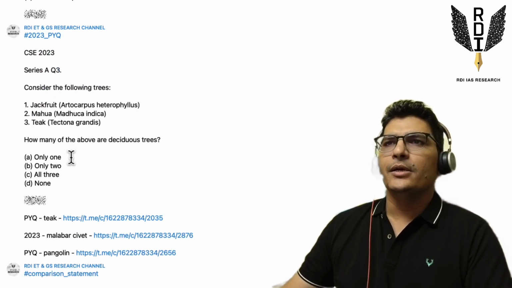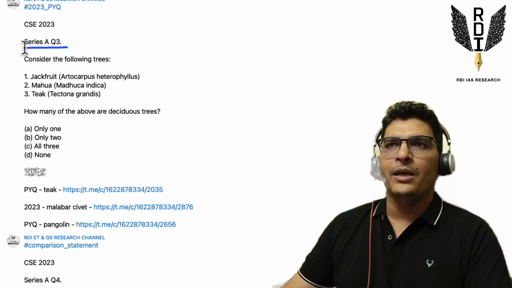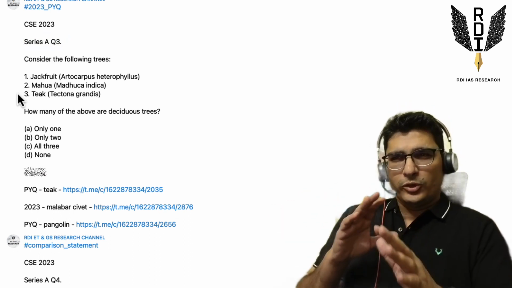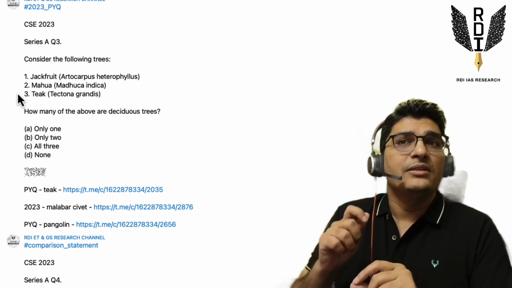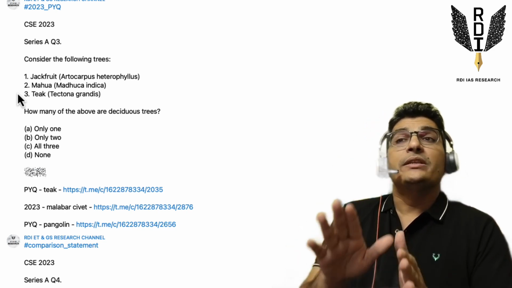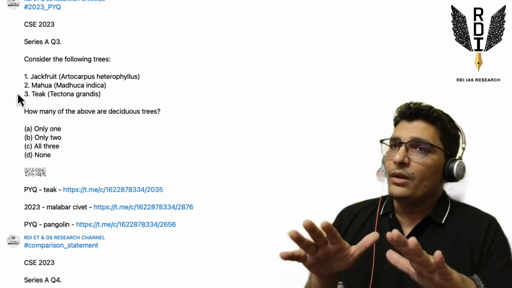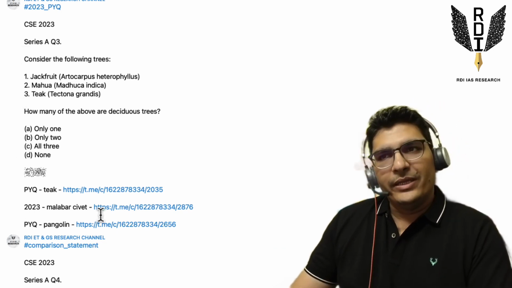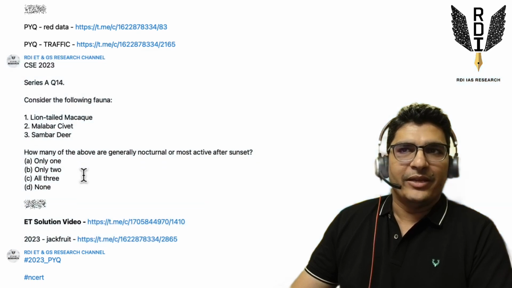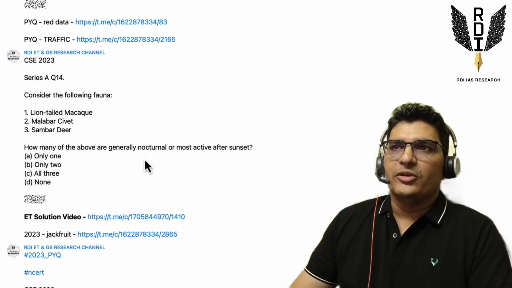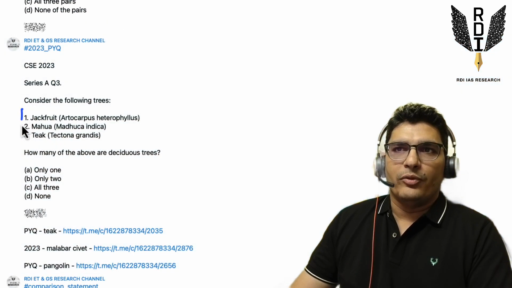Next is question number 3 of the series A paper. This question is actually a shocking kind of question. It's a difficult, hard question. It can be done via elimination, and these kinds of questions have been fairly regular in prelims. We have had a very similar question in the 2023 paper itself, the Malabar civet question, right? So three animals were given, and it was asked which of these are generally nocturnal. This was very similar to this jackfruit question.